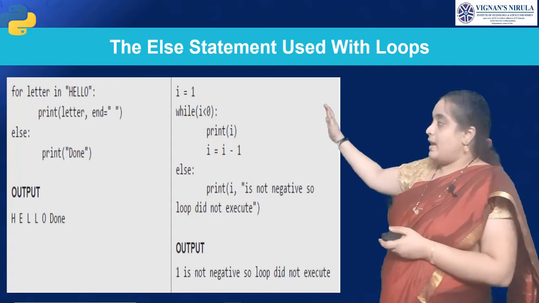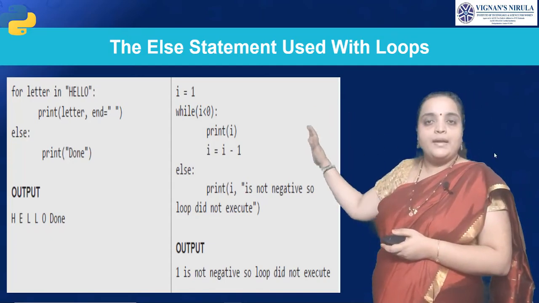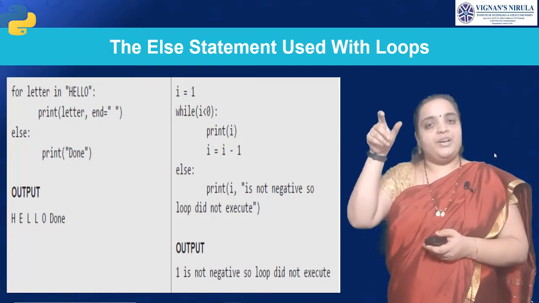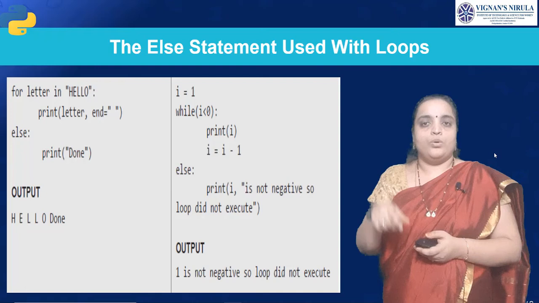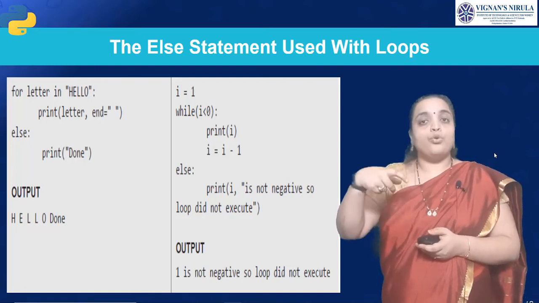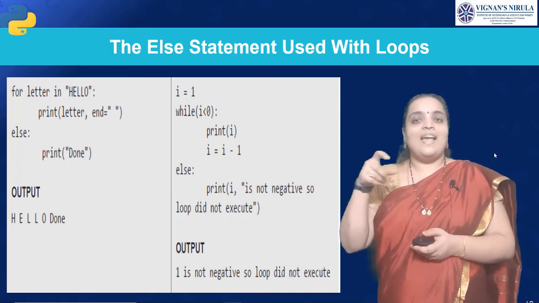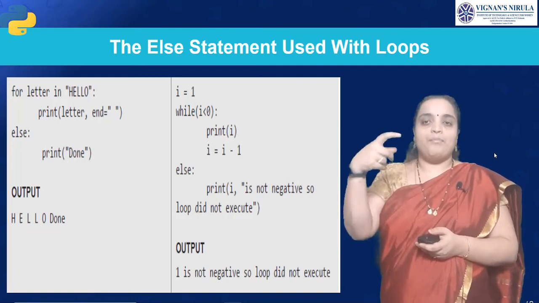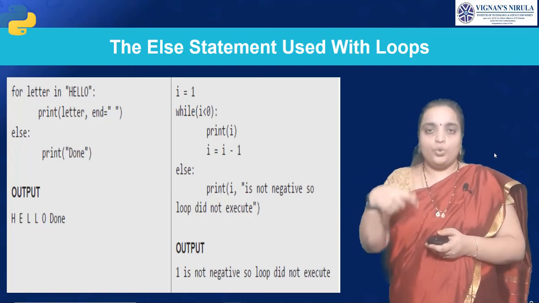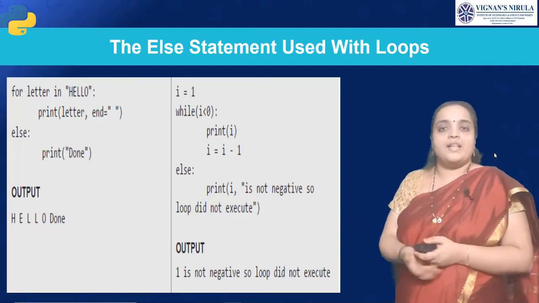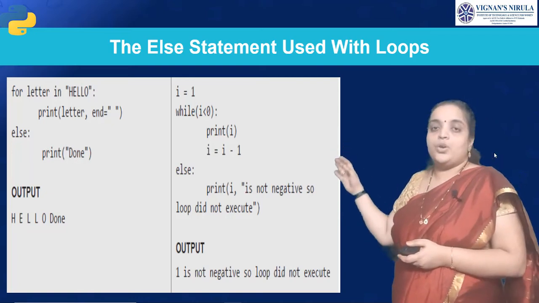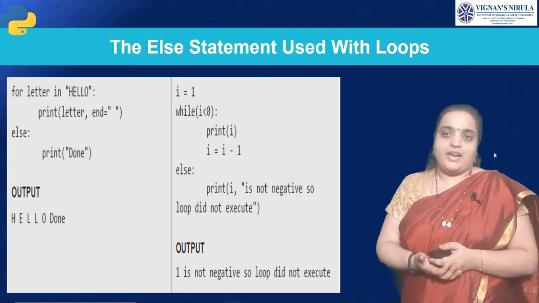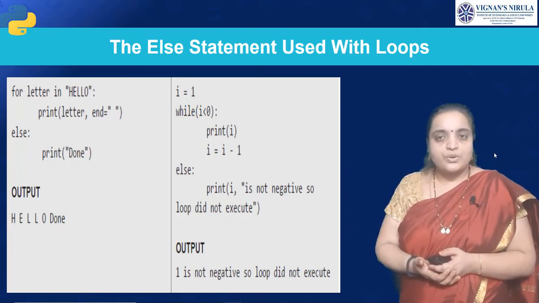For letter in 'HELLO', what are you doing? Print letter. We are printing the letters, that is HELLO. Then we have to print the else part also: 'Hello, done'. Anything we want to print after the loop, we do with the help of else statements. So in a for loop we can use the else statement, or in a while loop also we can use the else statement. Done with this, students?